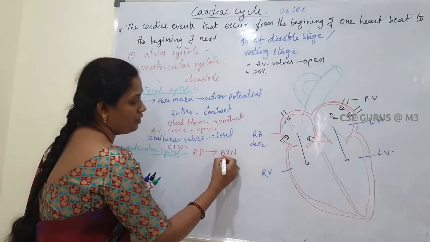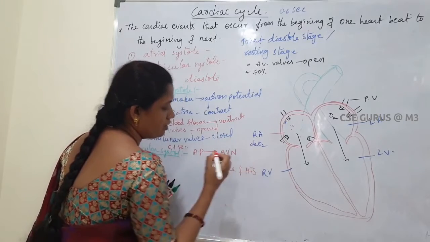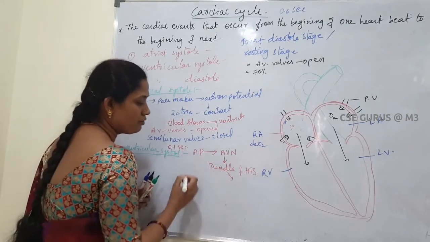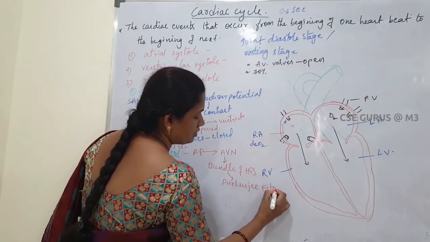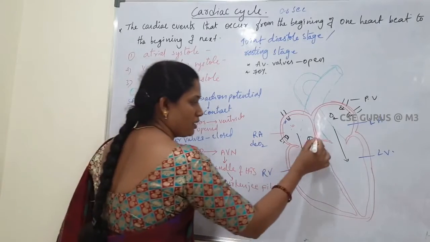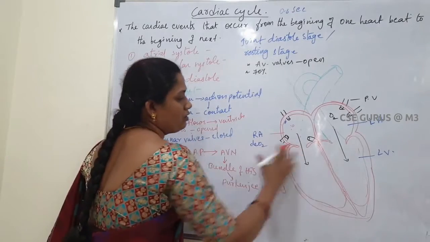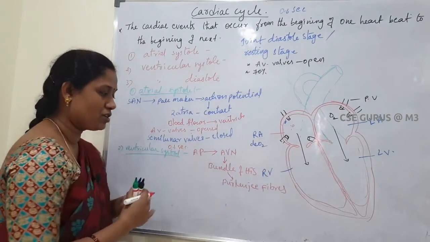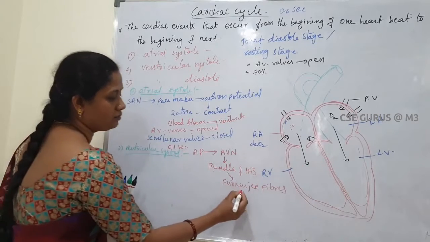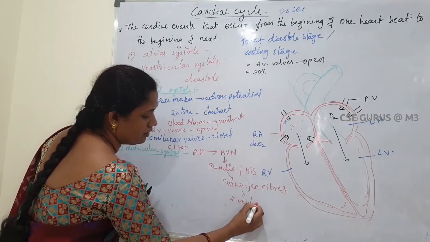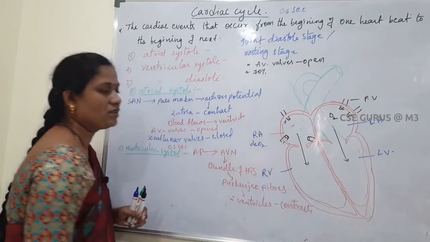Through the AVN it reaches the bundle of His, and through the bundle of His, the Purkinje fibers. These Purkinje fibers spread all over the ventricles. Whenever the action potential reaches the Purkinje fibers, the two ventricles contract.